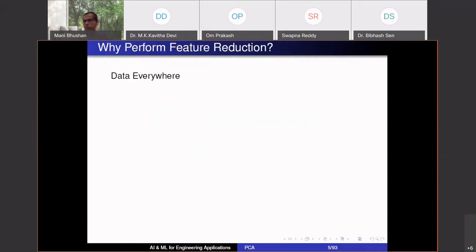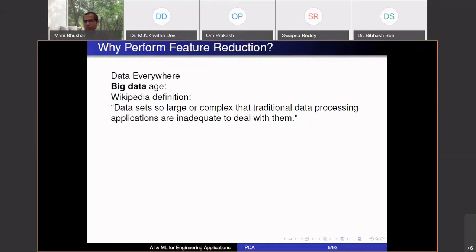So why perform this feature reduction? Why do we want to go from p dimension to d dimension, where d is smaller than p? Why do we want to reduce the dimension? One reason is, of course, data is everywhere. This is the big data age, so to speak. In fact, Wikipedia defines big data as data sets so large or complex that traditional data processing applications are inadequate to deal with them.